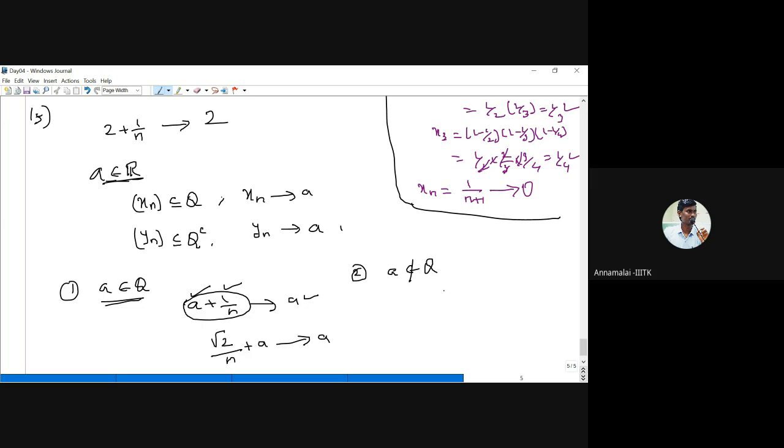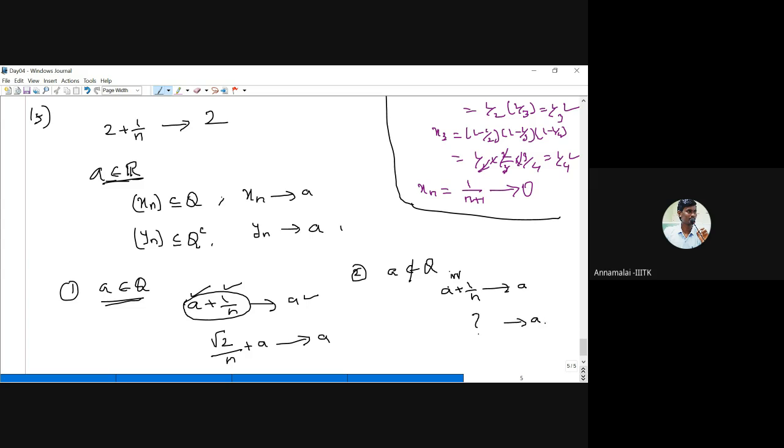So what is a plus 1 by n? Since a is an irrational number, 1 by n is a rational number, and anyway the sum is an irrational number that converges to a. Therefore, we find that an irrational sequence converges to this irrational number. Now we have to produce a rational sequence that converges to this irrational number.